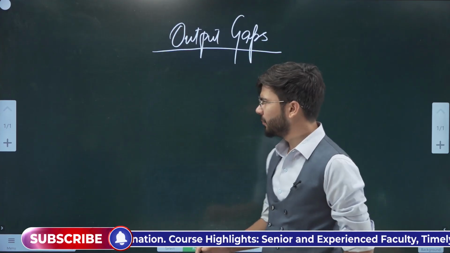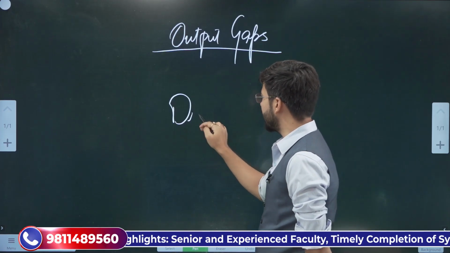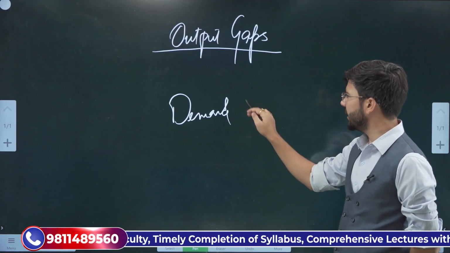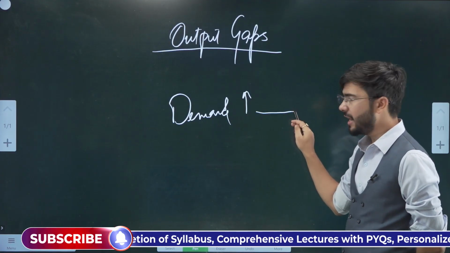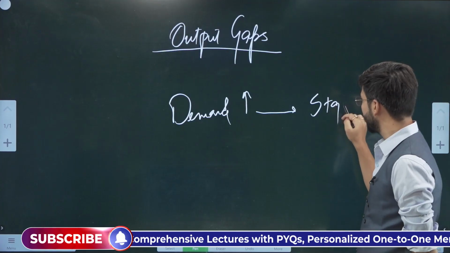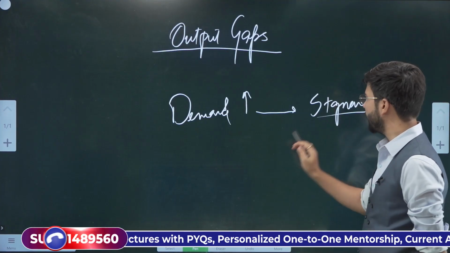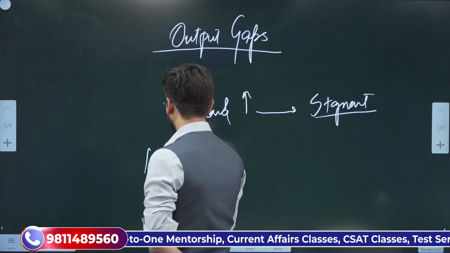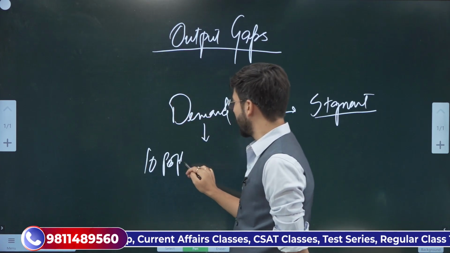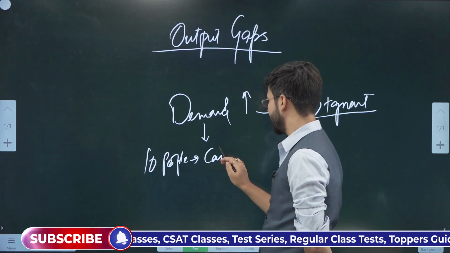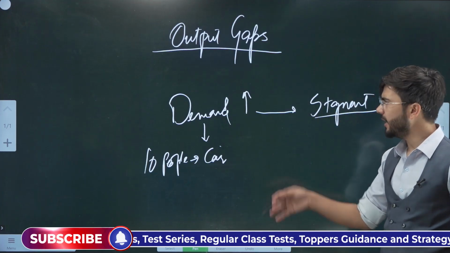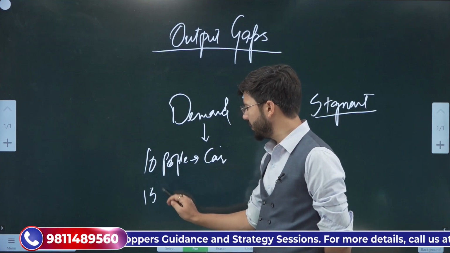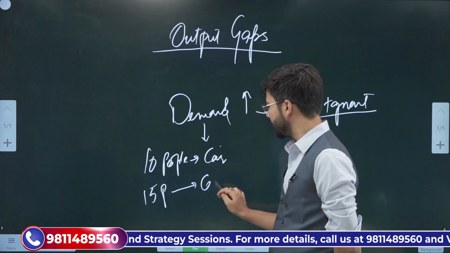What does this mean? It means that when there is a demand, either the demand has increased or has remained stagnant. Say for example, last year we had 10 people who wanted to buy a car, and this year we have 15 people who want to buy a car.